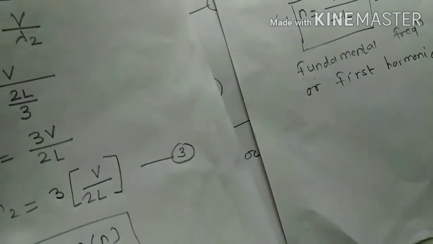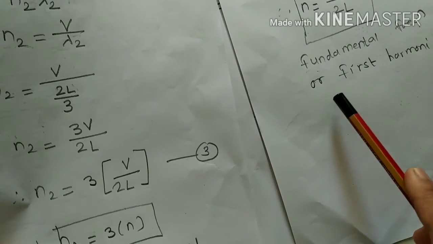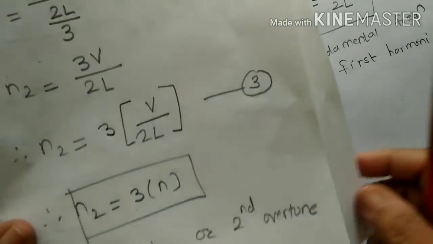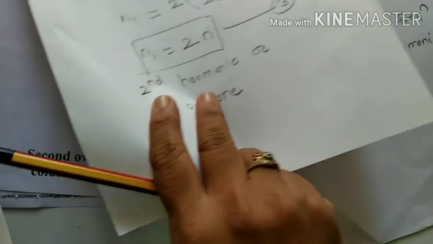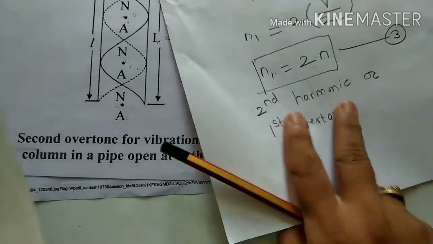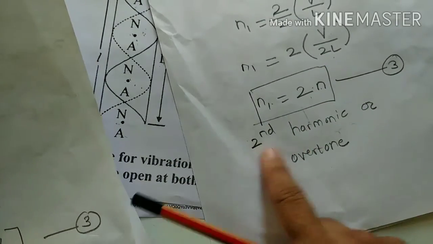So see here carefully, N is equal to V upon twice L. This is the fundamental frequency or first harmonic. Then N1 is equal to twice N, this is the second harmonic or first overtone.